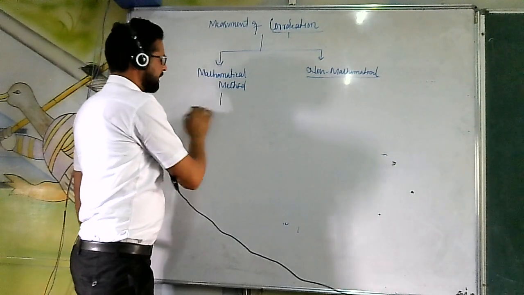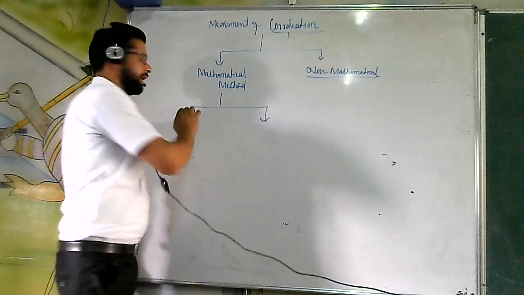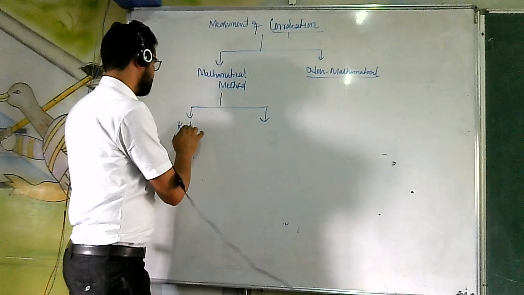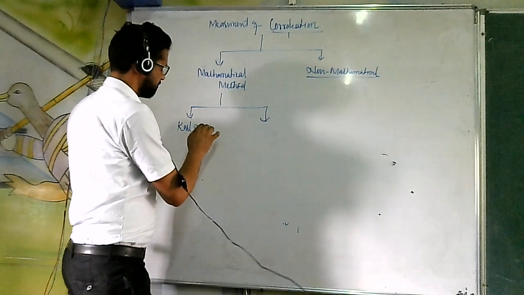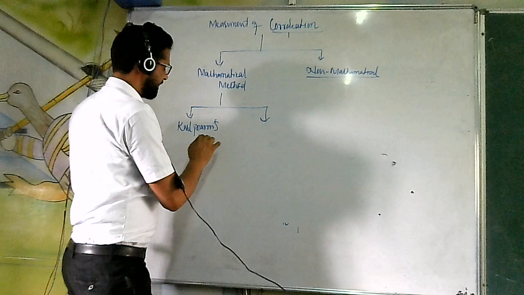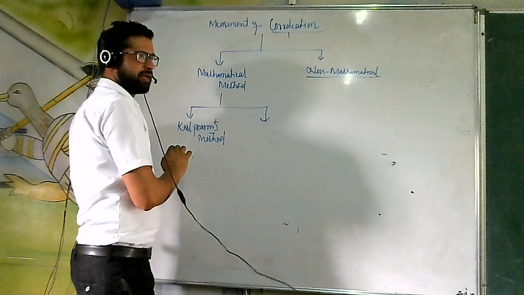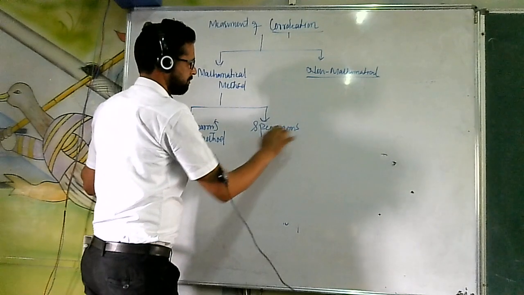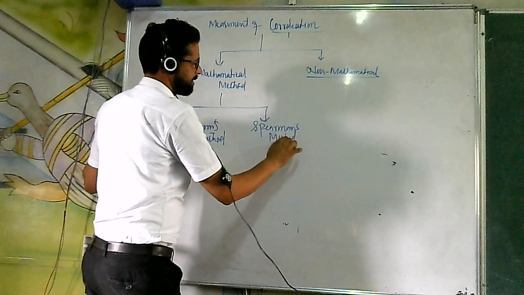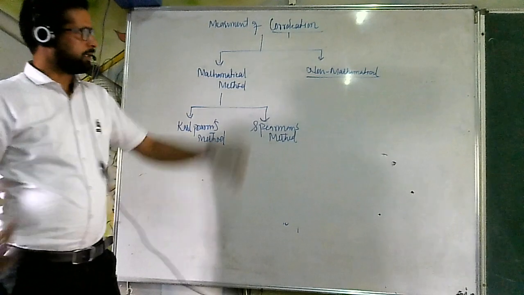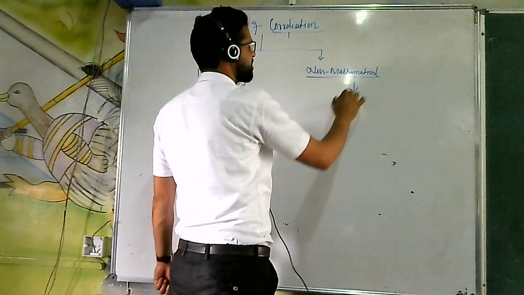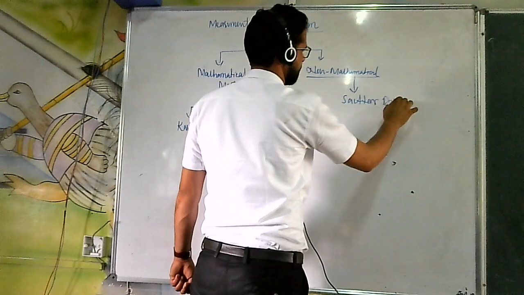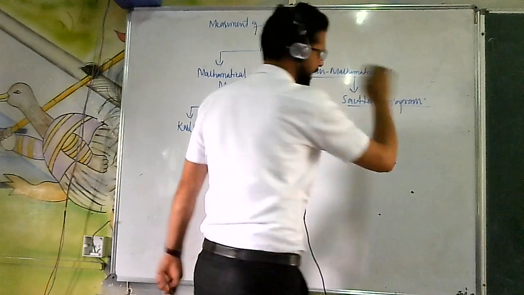The mathematical method is of two types in order to measure the correlation. One is known as Karl Pearson's method of correlation, and another one is known as Spearman's method of correlation. And in the non-mathematical method, we have got the scatter diagram.